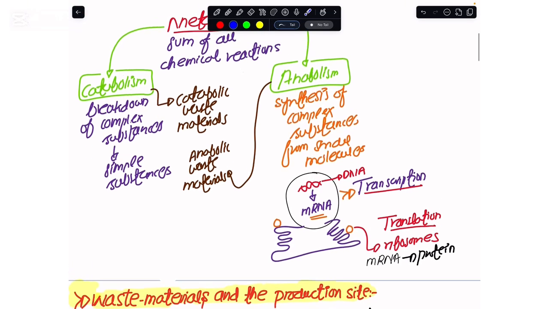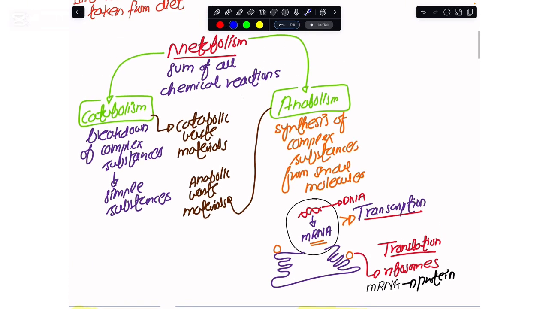If I were to quote you an example of anabolism, if I have a DNA molecule and I make messenger RNA out of it, we are making a big molecule from small nucleotides. So this is an anabolic chemical reaction. When we talk about catabolism, we have the liver in our body, and in the liver a complex substance is stored, referred to as glycogen, which is a polysaccharide. When we break it down into glucose, this is catabolism.